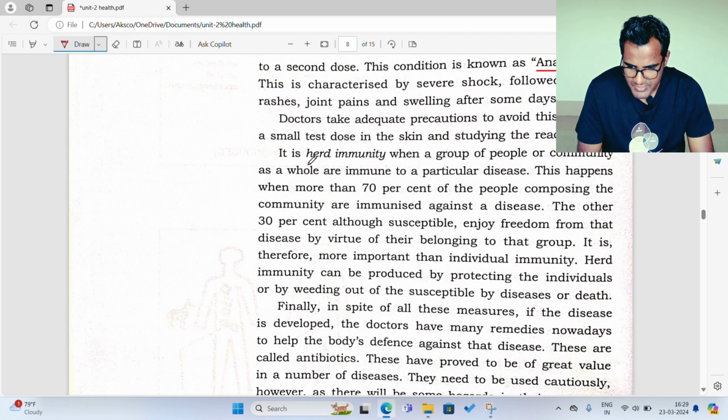It is herd immunity when a group of people or community as a whole are immune to a particular disease. This happens when more than 70% of the people composing the community are immunized against the disease. The other 30%, although susceptible, enjoy freedom from the disease by virtue of belonging to a group. It is therefore more important than individual immunity. Herd immunity can be produced by protecting the individuals or by weeding out the susceptible through disease or death.